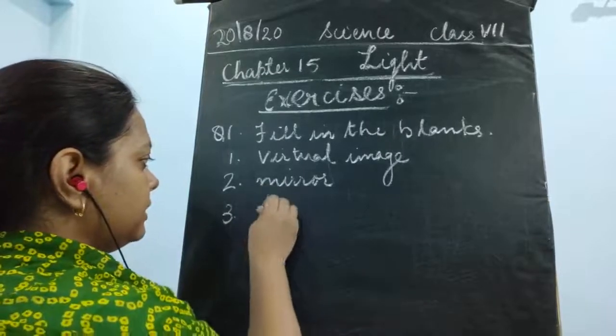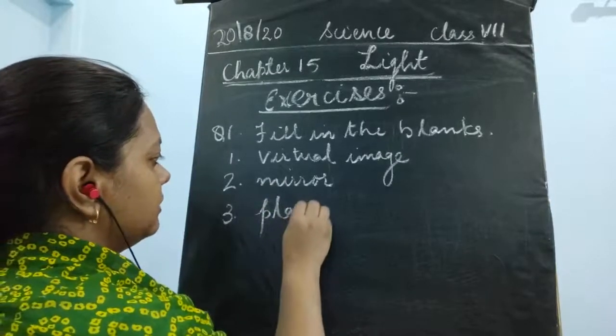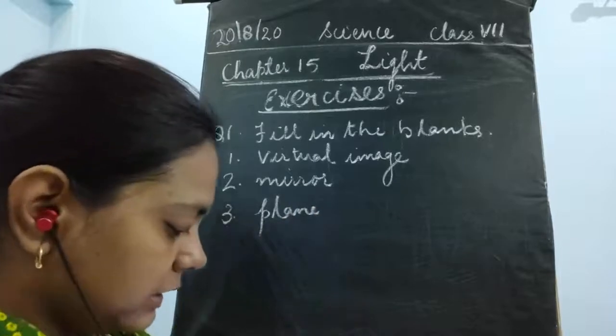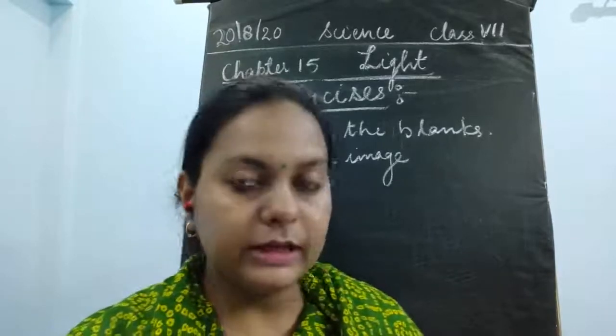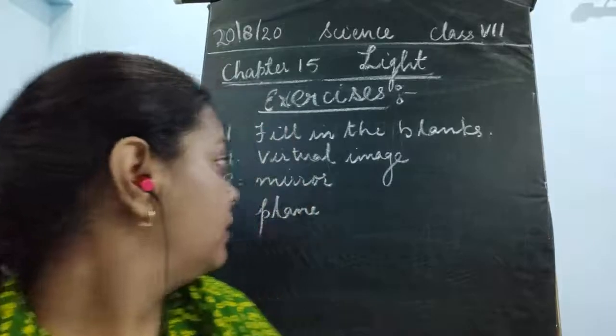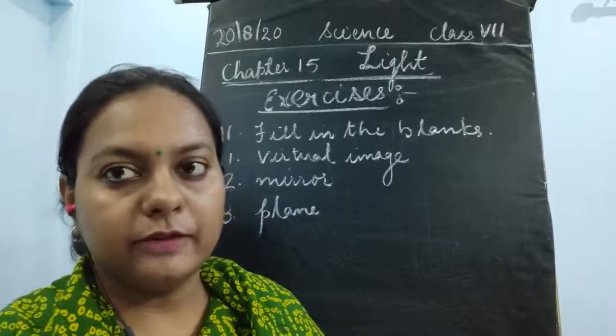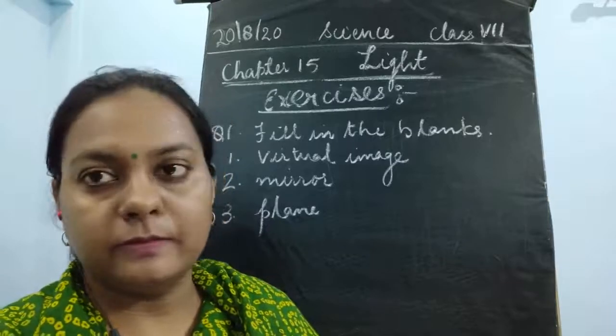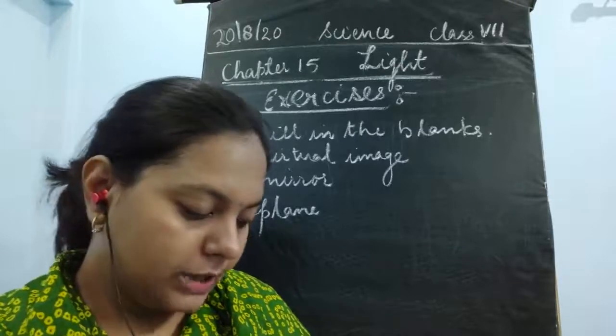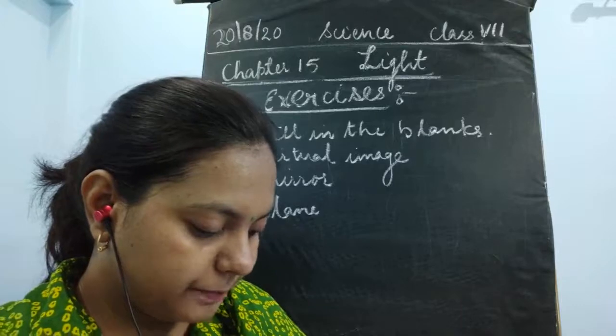So it would be the plane mirror. Mirror is already written, so we'll just fill the word plane here. Plane mirror, in which we look at our face, or in which we can see our image at home. Next is the D part.